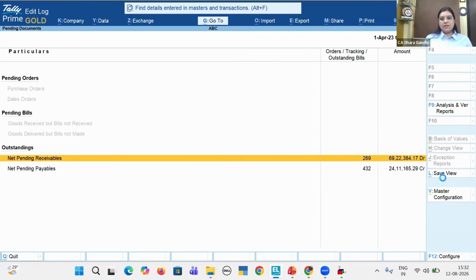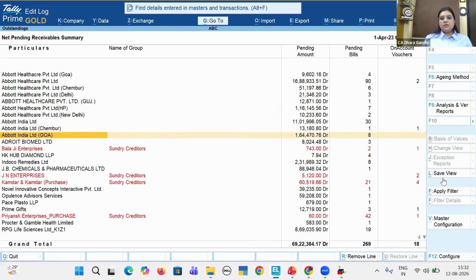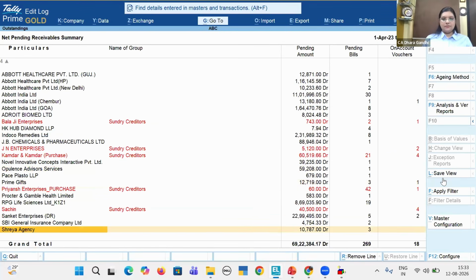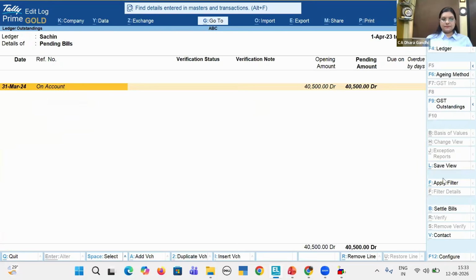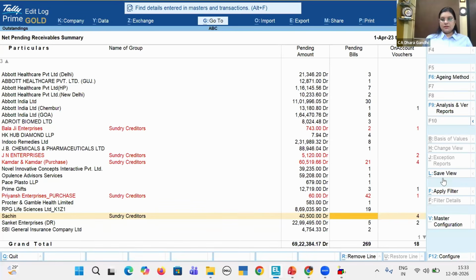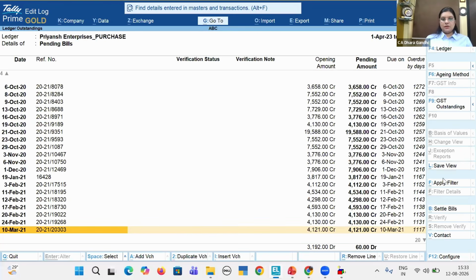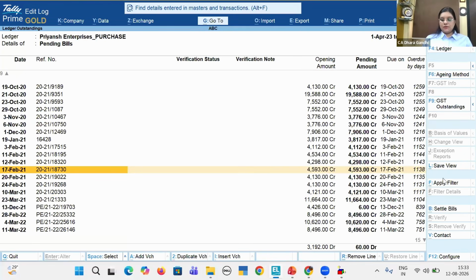Similarly, you can see the net pending receivable report. Any parties who are classified as creditors and have negative balances will be shown in red. Here also, you'll be able to see on account entries if any have been passed. You can see 42 pending bills overdue. Definitely, this is dummy data, so overdue days are very high here because the mapping has not been done. Just to show you for reference.